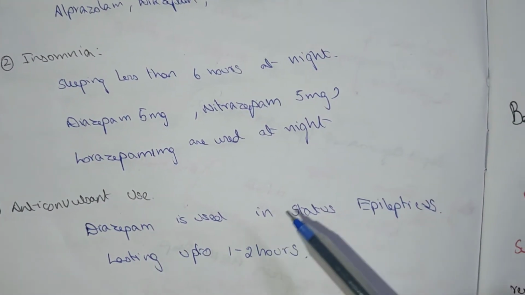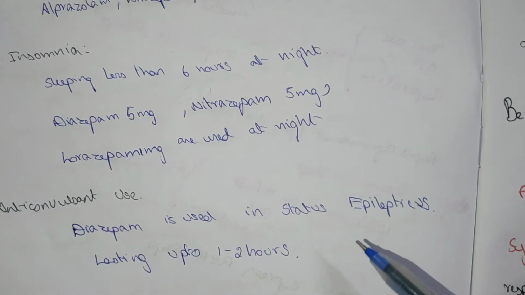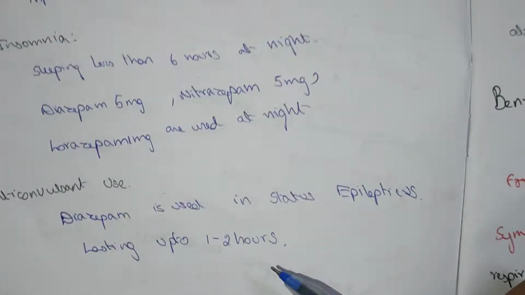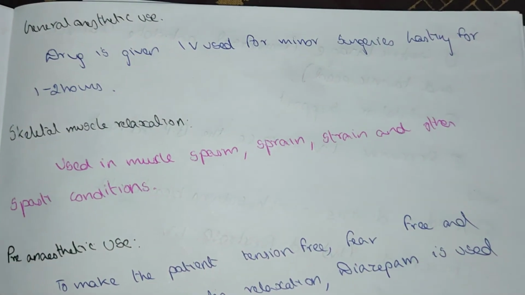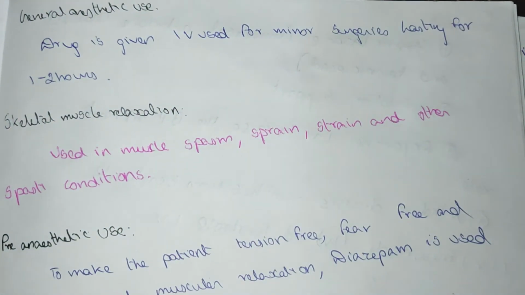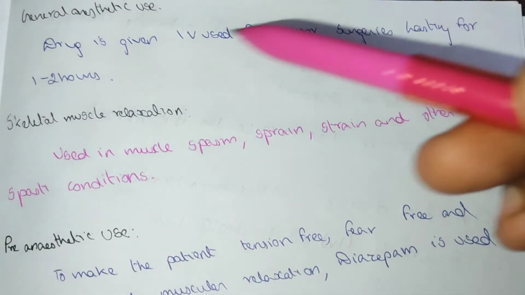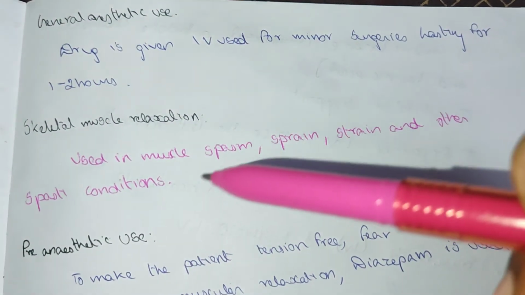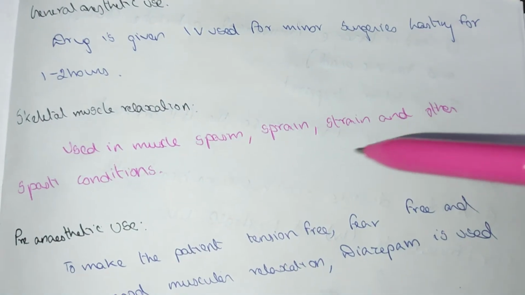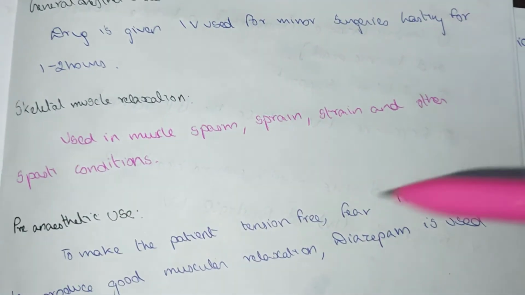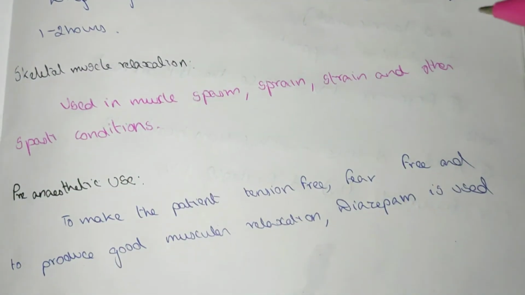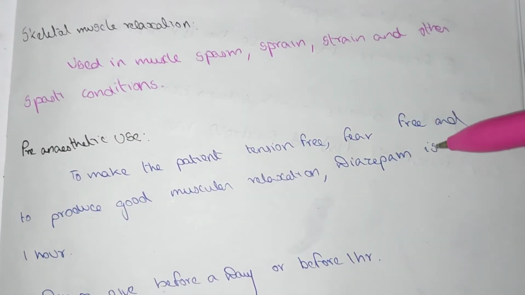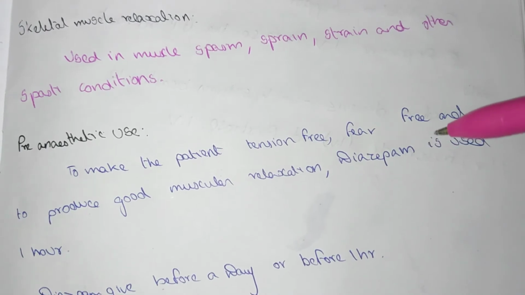Anticonvulsant use: diazepam is used in status epilepticus. General anesthetic use: the drug is given IV for minor surgery lasting 1 to 2 hours. It is used for skeletal muscle relaxation in muscle spasm, sprain, strain and other spasm conditions. It is also used as a pre-anesthetic to make the patient free of tension and fear.